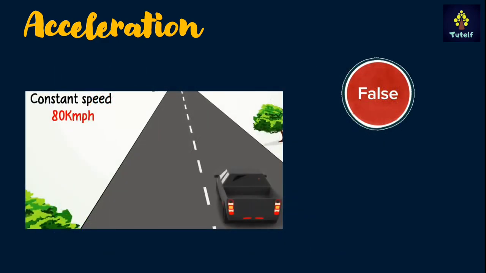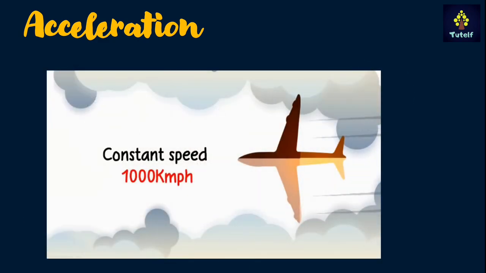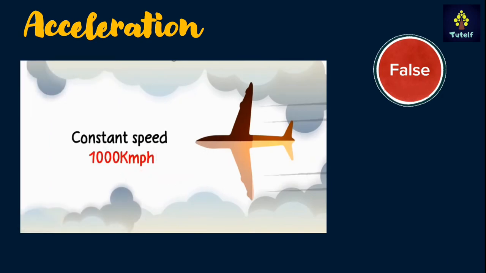So it's false. Next, there is a plane that is moving with a constant speed of 1000 km per hour. As far as we can see, the plane is moving in a straight line, right? It's moving on a straight path. So neither is there a change in the speed nor is there a change in the direction. Since both of them are not changing, hence there is no acceleration happening here.